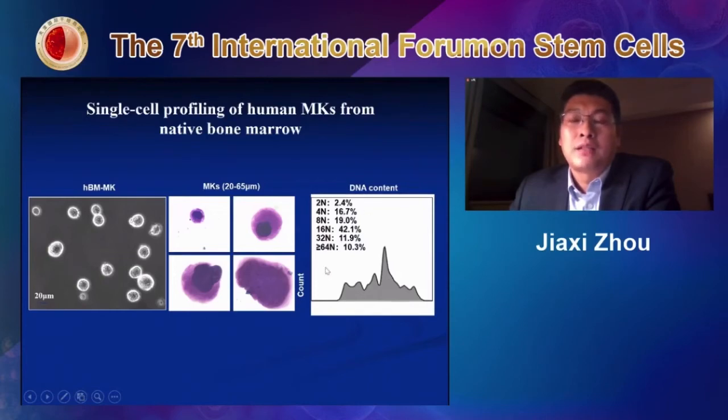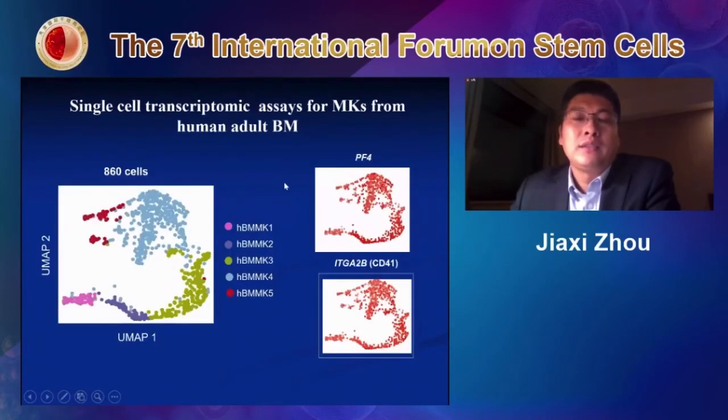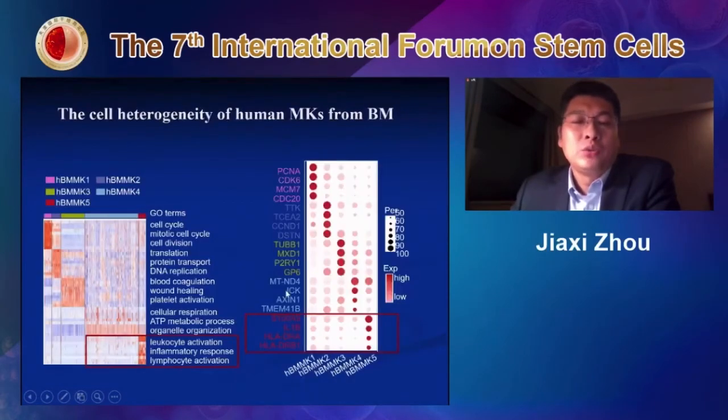We also did the heterogeneity analysis. We found they have 5 different subpopulations, and they all express PF4 and CD41. Again, we found very interesting subpopulations. They are enriched for many genes associated with leukocyte activation and the inflammatory response. As shown here, this is pretty similar to the observation in the very early stage,